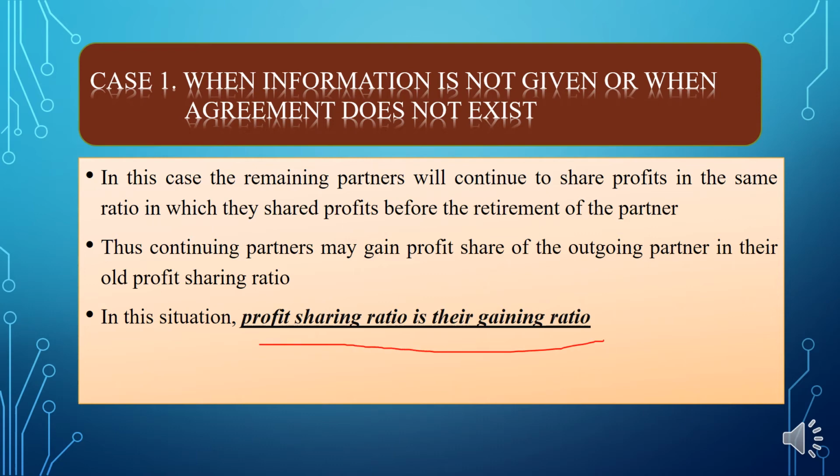Gaining ratio. Okay, profit sharing ratio is their gaining ratio. Or the continuing partners may gain the profit share of the outgoing partner in their old profit sharing ratio.